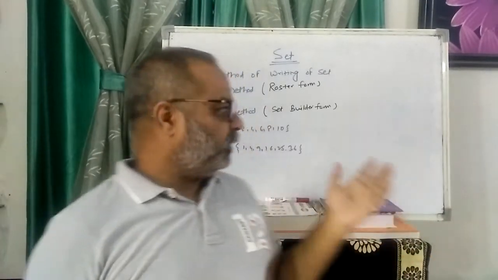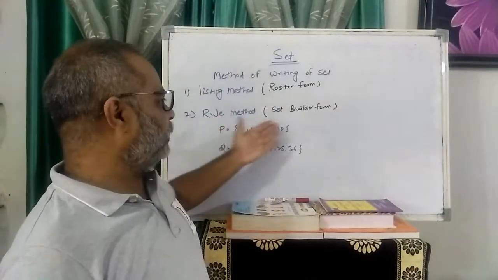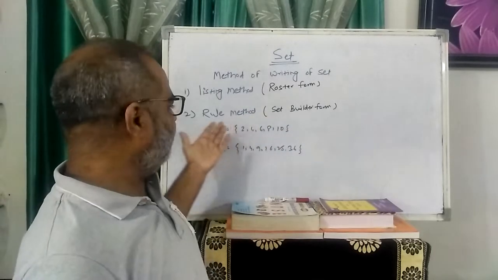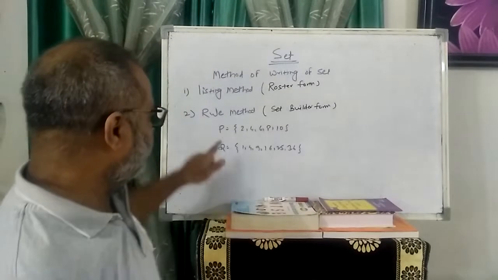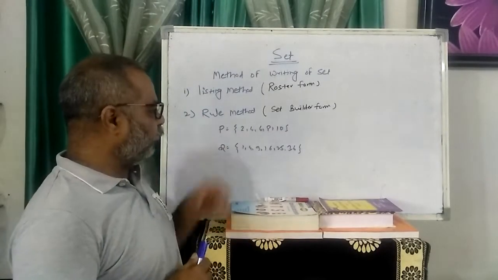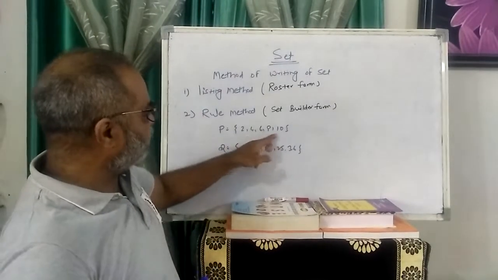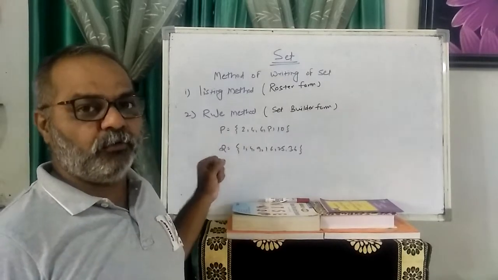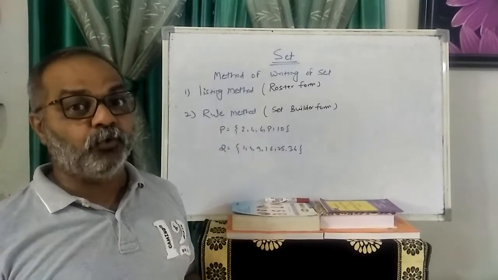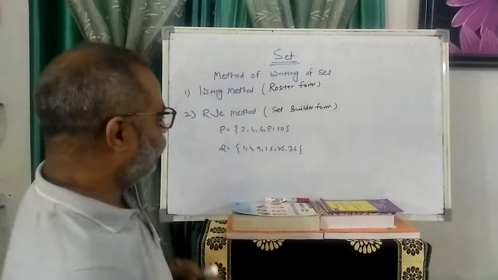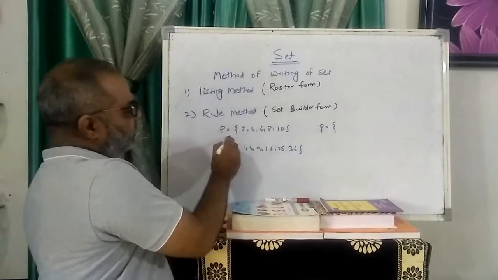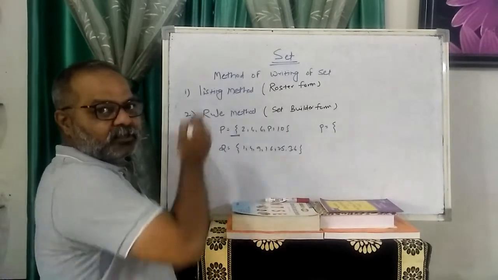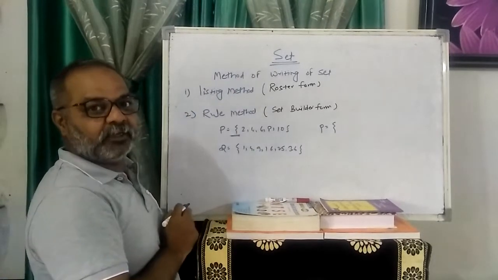So the second method we just discussed is called the rule method or set builder form. Rule means there is a particular rule present in the set. Now the set P contains 2, 4, 6, 8, 10. When I concentrate on the numbers, I find one rule: these are all the multiples of 2 up to 10. Now I write here P. This is the listing method.